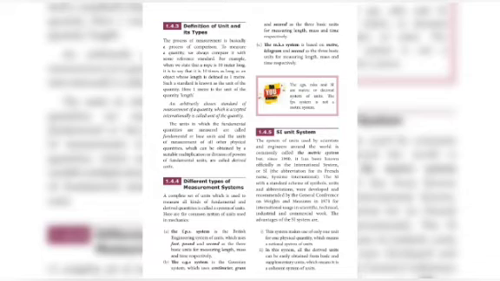The second one was the CGS system. Again it covers length, mass and time only. Length was measured in centimeters, mass in grams and time in seconds. Then the third one is called the MKS system. This is the standard unit which is accepted internationally now: SI units, standard international units. Length is measured in meters, mass in kilograms and time in seconds.